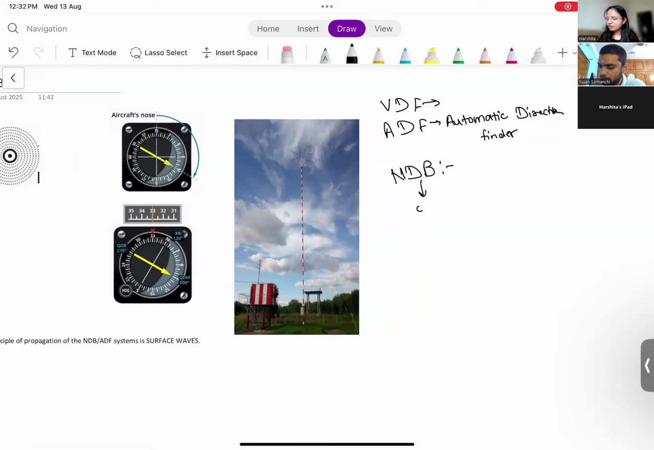On ground, remember for VDF we had some Adcock aerial yesterday. Yes, so that was on ground. Similarly, today, instead of Adcock aerial, we have an NDB which is situated on ground. So it is a ground-based navigation.